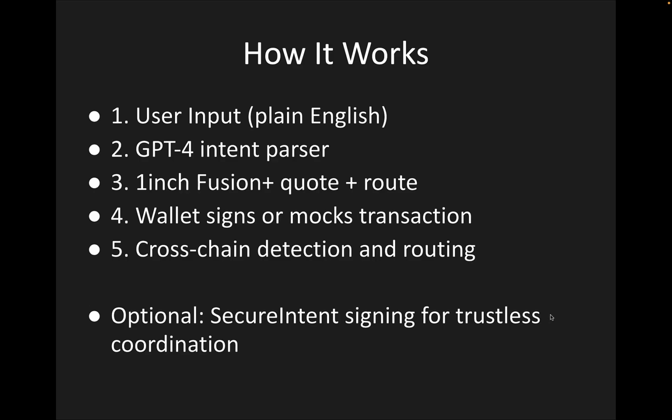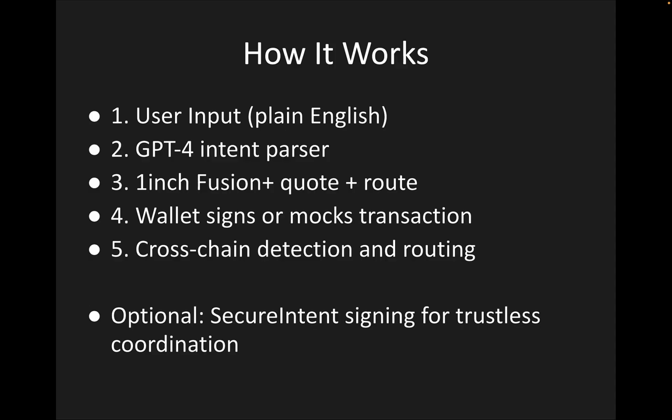So how it works: a user will type in the request in plain English. ChatGPT will take that intent and parse it. We use 1inch Fusion to get the quote and create the route. The wallet signs or mocks the transaction if you want to do a simulation beforehand, and then there's cross-chain detection and routing.